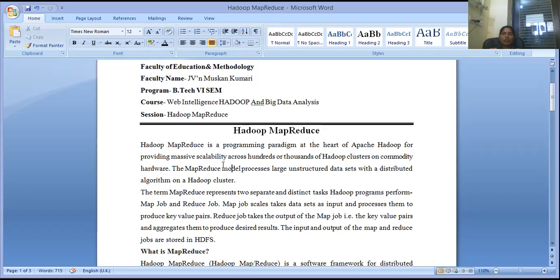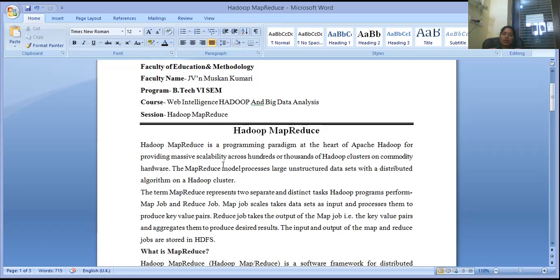The Hadoop program performs a map job and a reduce job. First is the map job, and second is the reduce job.